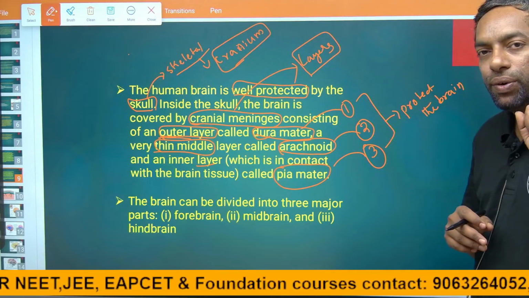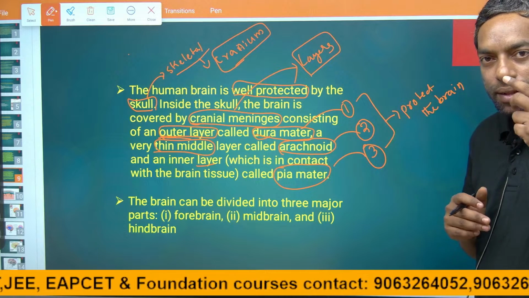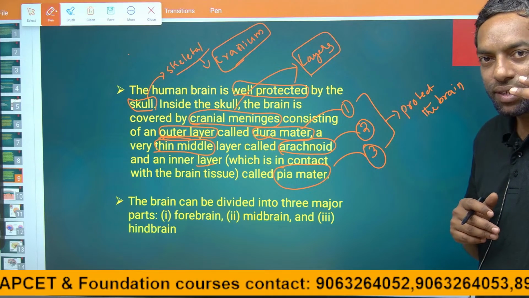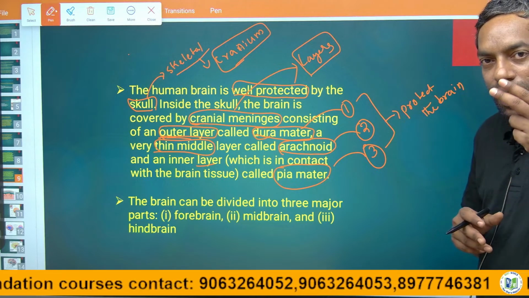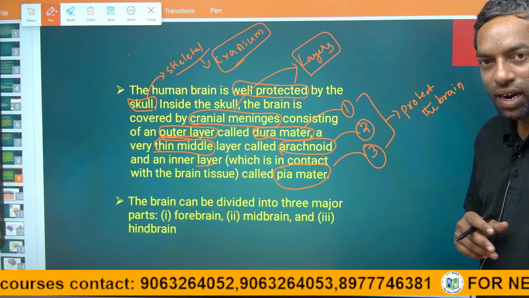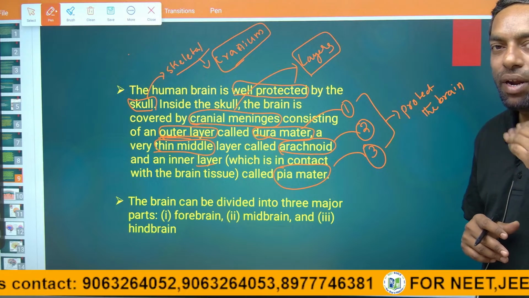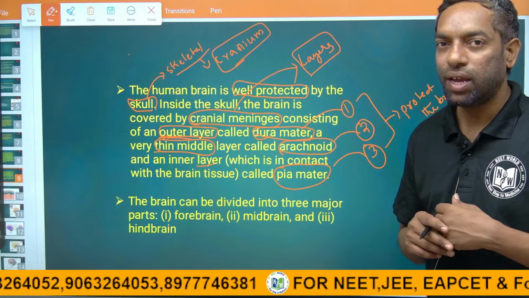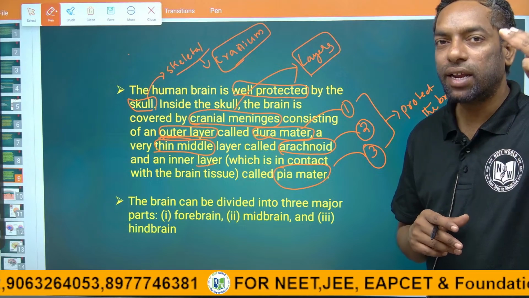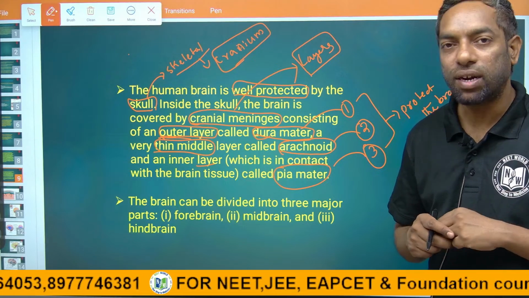The first one is the dura mater. Inside the dura mater is the second layer, the arachnoid mater, and inside the arachnoid mater is the third layer, the pia mater. The pia mater is directly connected to the brain tissue. These 3 layers and the cranium protect the brain.